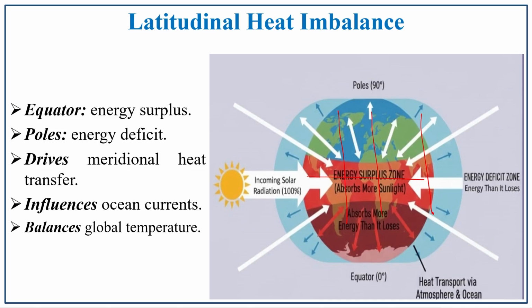There are ocean currents. It also balances the global temperature. So, here you can apply the concept of continentality and coastal regions, that is, moderate climate. This imbalance in the heat is mainly because of the solar radiation difference.